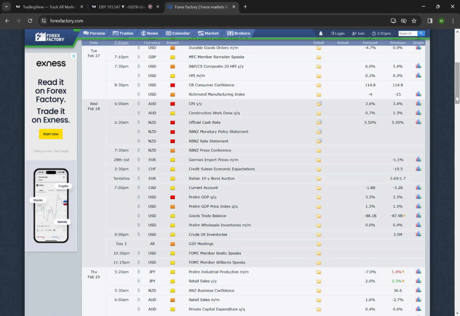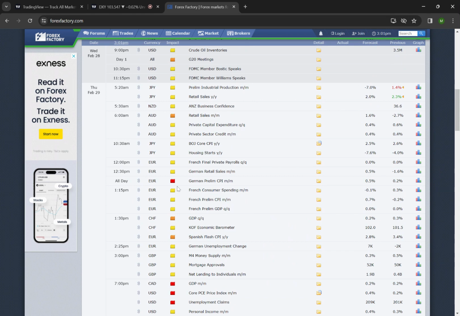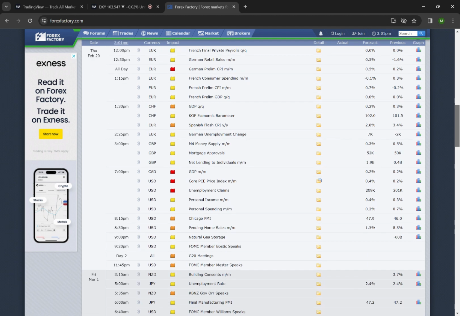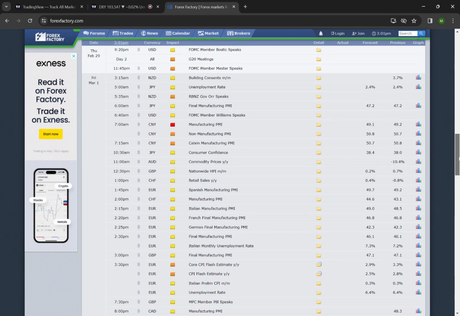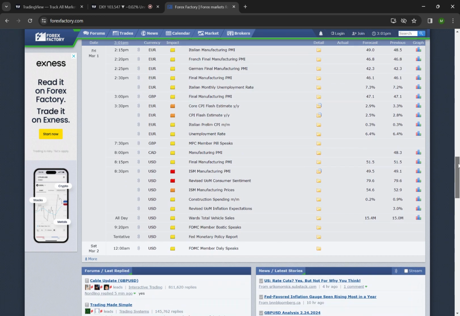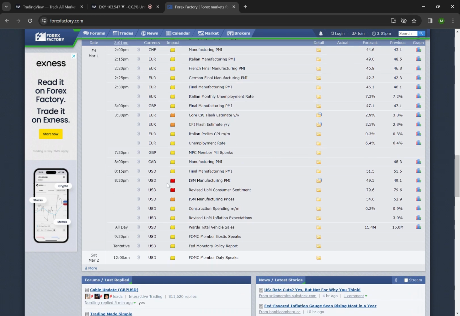Then on Thursday we have red impact news for euro, which is German prelim CPI, and at 7 p.m. we have CAD GDP data release and USD both unemployment claims and core PCE price index. Then on Friday we have red impact news at 7 a.m. for CNY. Then at 8:30 p.m., we have red impact news for USD, for ISM manufacturing PMI and revised UoM consumer sentiment. So these are the news releases for the next week.